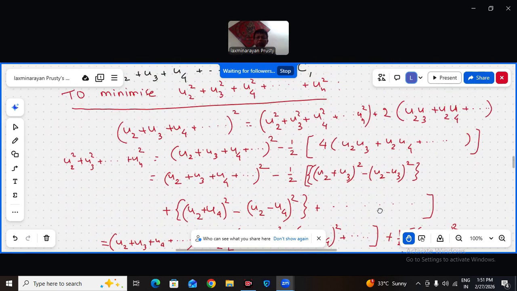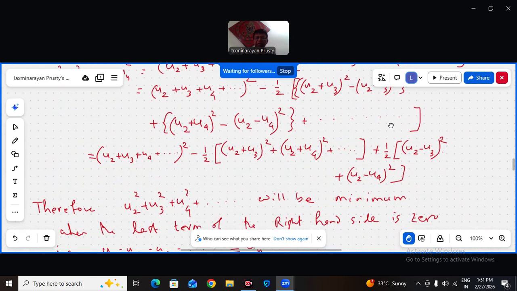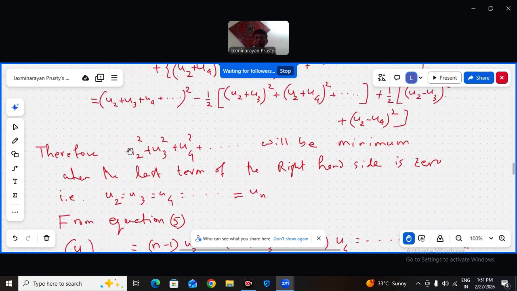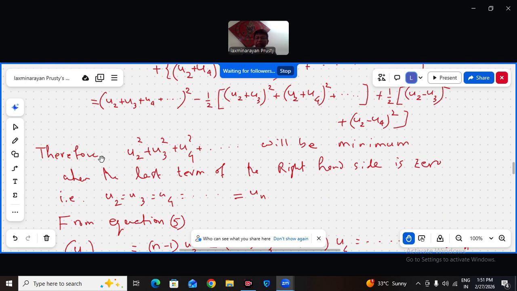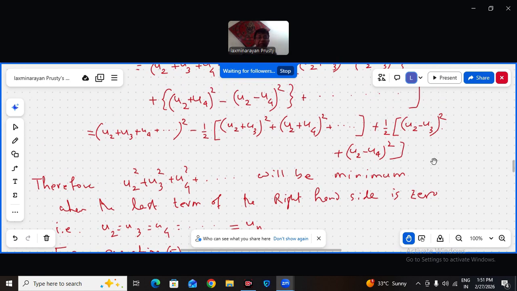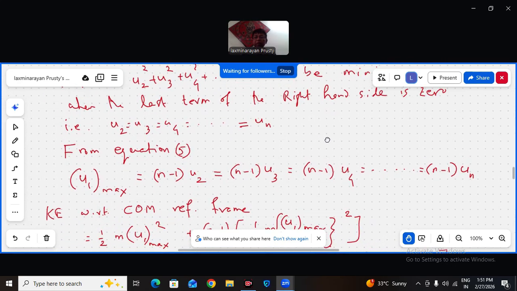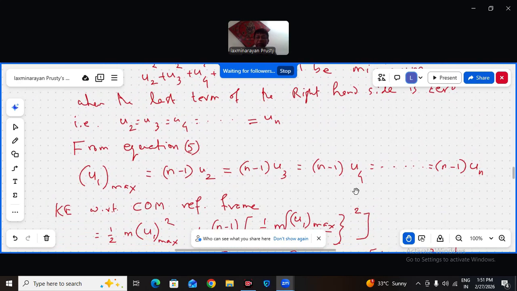You can take some numerical values and check also. So I found that the sum of the squares will be minimum when the last term on the right hand side is 0, that is, when u2 to un are all equal in magnitude.